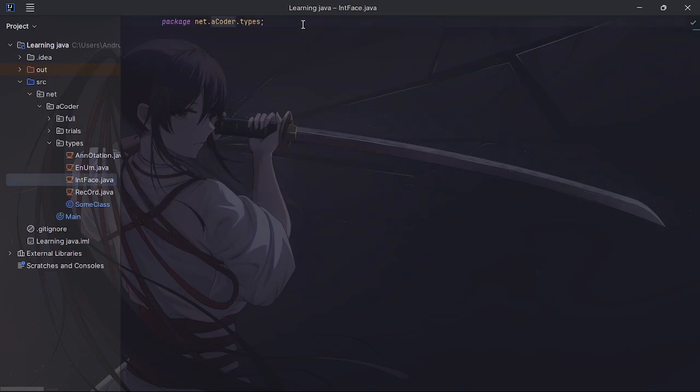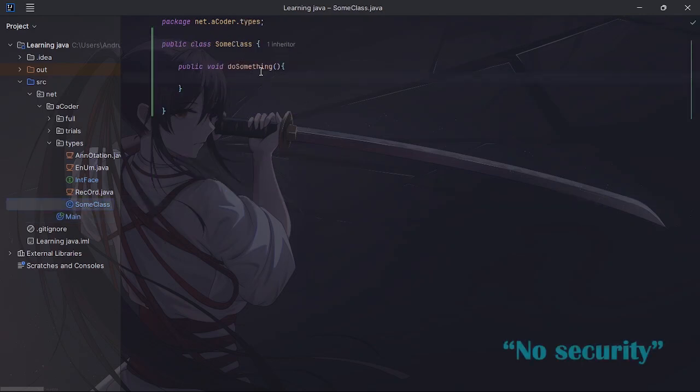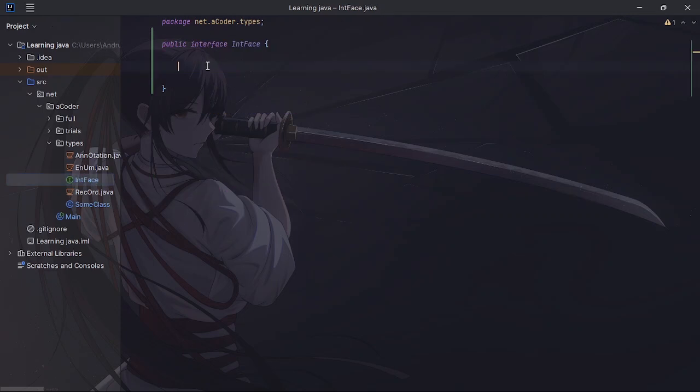Let's move on to the next one, which is going to be an interface. So public interface. Now the difference between this interface and a normal class is, remember how we had a method in the sum class over here? Now, whenever you extend the sum class, you did not have to actually use this method. You can go without it. The methods that exist within an interface have to be implemented when the class has been taken over by the interface.